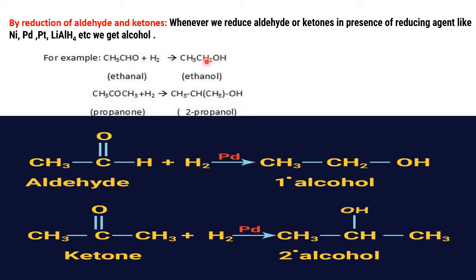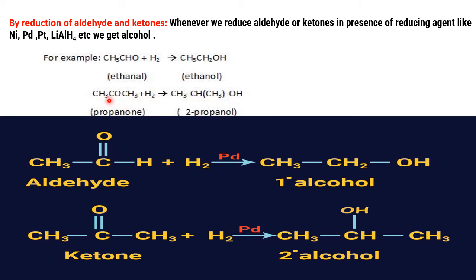That's why I told you in the beginning, using C double bond O, on the C one H will add, on the O one H will add, and they will convert into CHOH form with some other attachments. In the same way, CH already there, one more H, CH2, O, now one more H, CH2OH. In this way, aldehydes are reduced into alcohols.